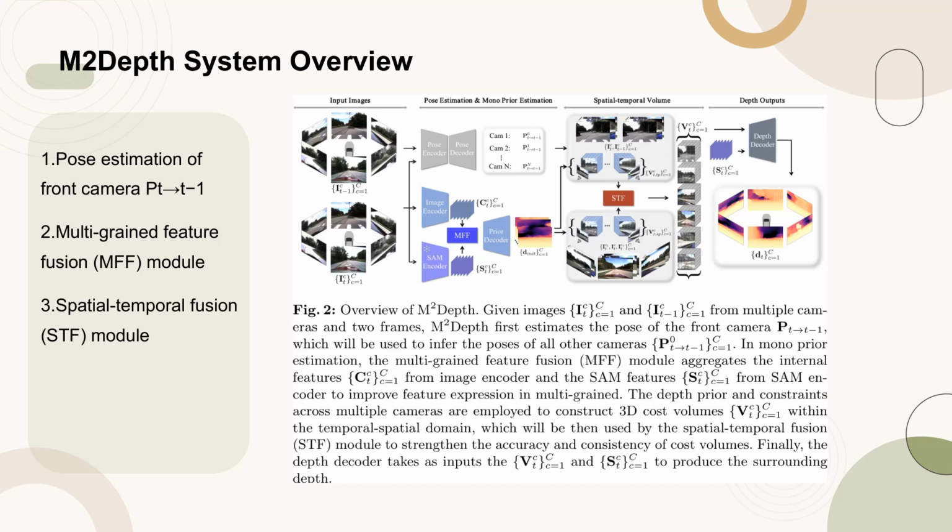The depth prior and constraints across multiple cameras are used to construct 3D cost volumes within the temporal and spatial domains. These volumes are then processed by the spatial-temporal fusion (STF) module to improve accuracy and consistency. Finally, the depth decoder uses these processed volumes to produce the surrounding depth.